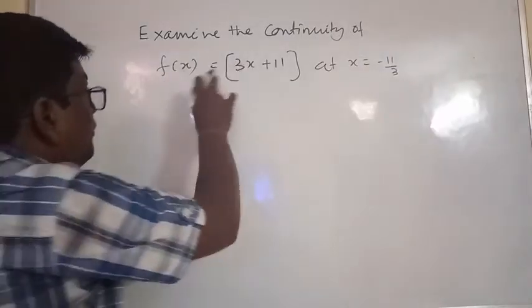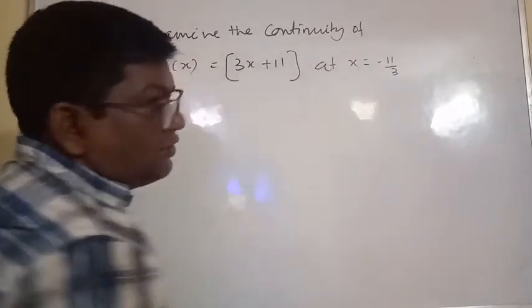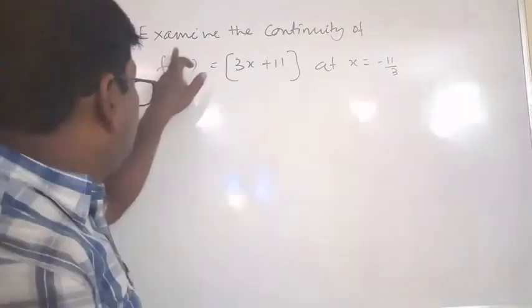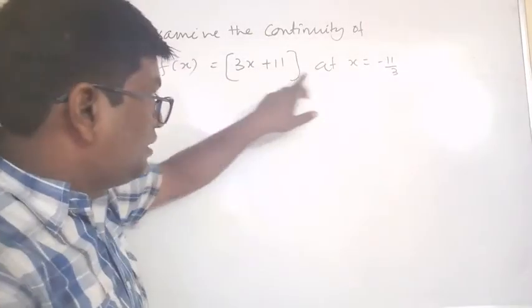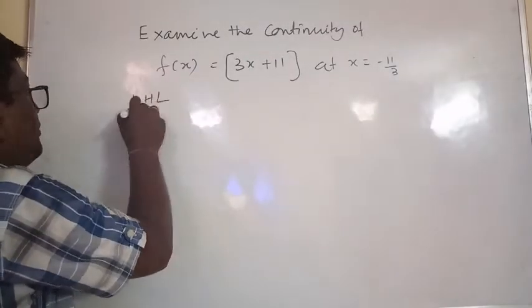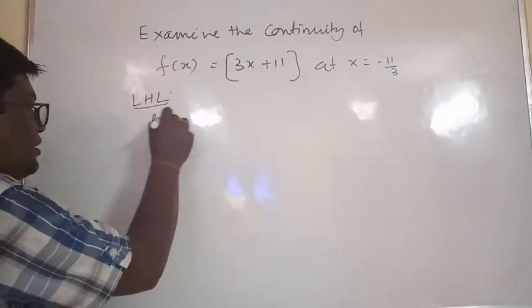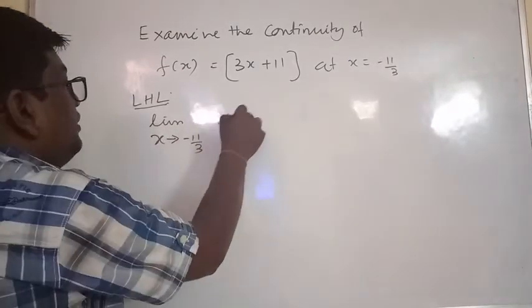Examine the continuity of f of x equal to bracketed 3x plus 11 at x equal to minus 11 by 3. LHL: limit x tends to minus 11 by 3 minus of bracketed 3x plus 11.